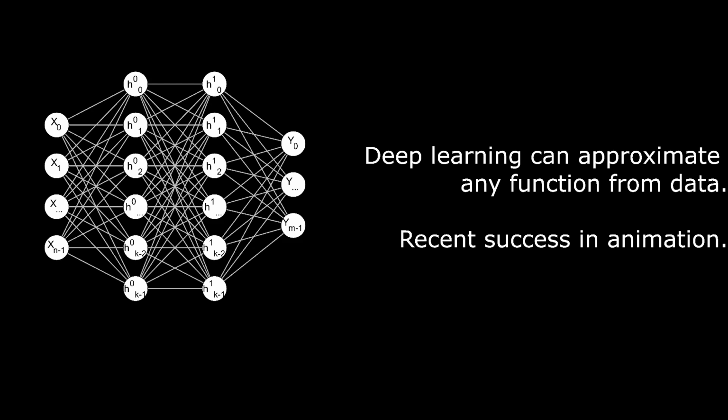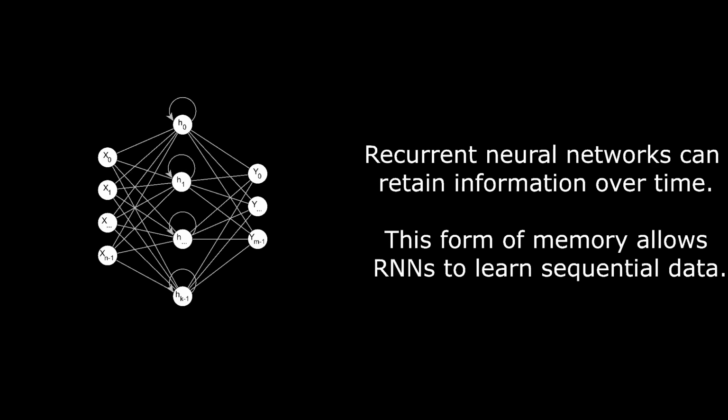Neural networks and deep learning for animation have seen a great increase of interest in the past few years. Neural networks are capable of learning a function from a set of examples. Recurrent neural networks feed back into themselves, which gives them a form of memory. This enables them to learn from sequential data. We propose a recurrent neural network to mimic human gaze behavior.